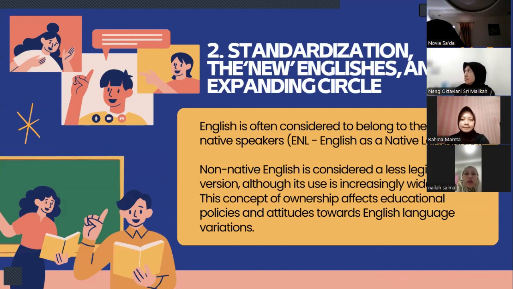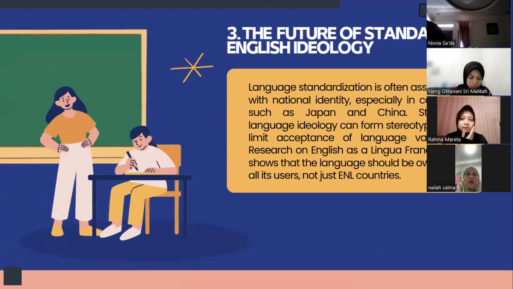In fact, the language is always evolving, and that means users from various countries have contributed to that evolving process, and this attitude towards language ownership is very influential in the world of education and language policy.